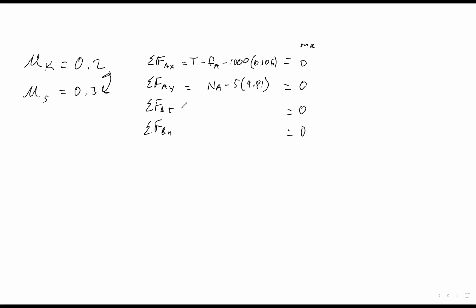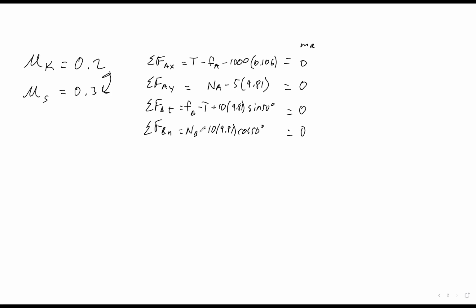Okay, next is going to be the friction force of B minus the tension plus the mass times acceleration due to gravity, the weight, but only the sine 50-degree component, the tangential component. Okay, and then here we're going to have the normal force of B minus the weight, but only in the normal direction, so cosine 50 degrees, and that's also equal to 0. Okay, so we have basically 1, 2, 3, 4, 5 unknowns in 4 equations.